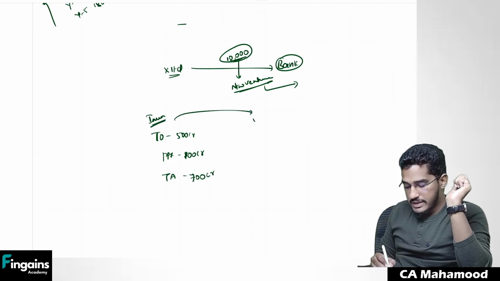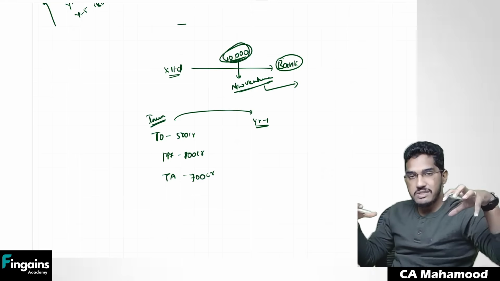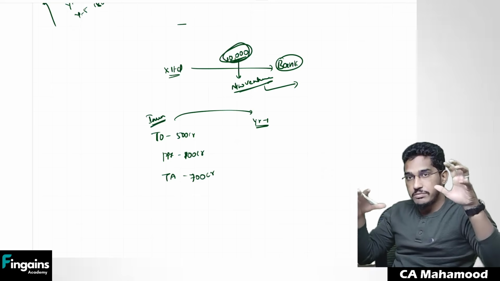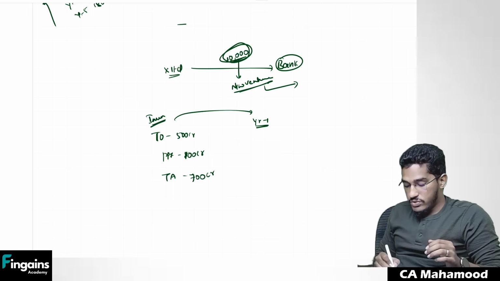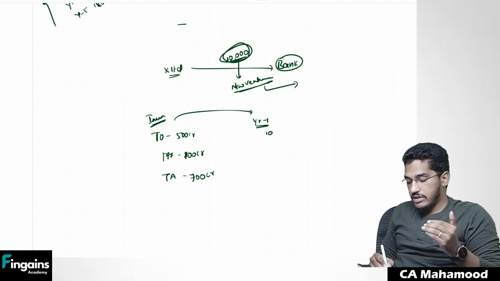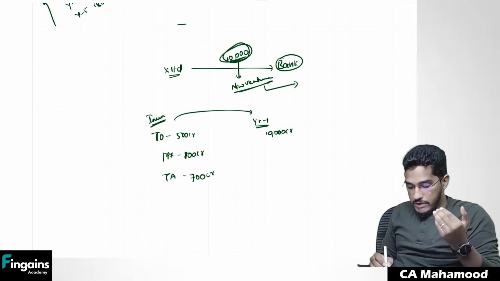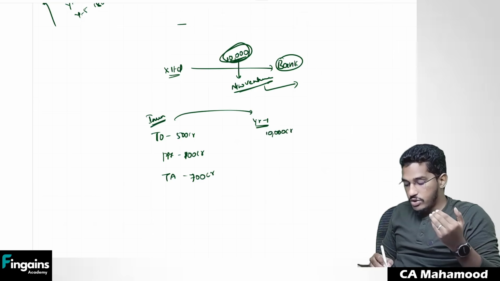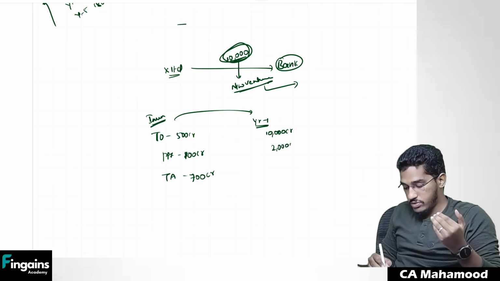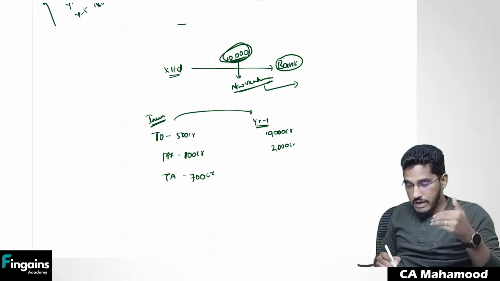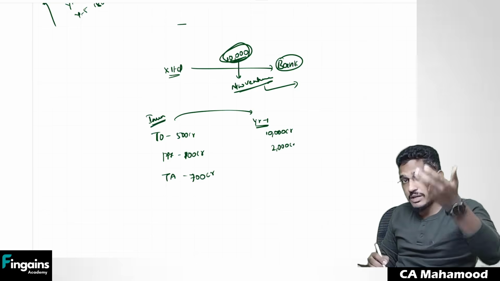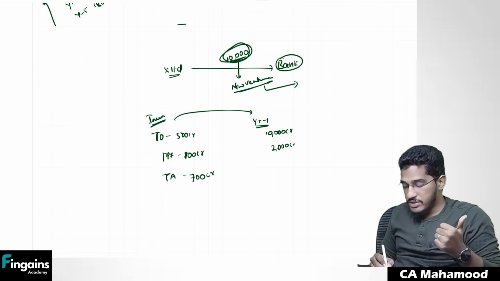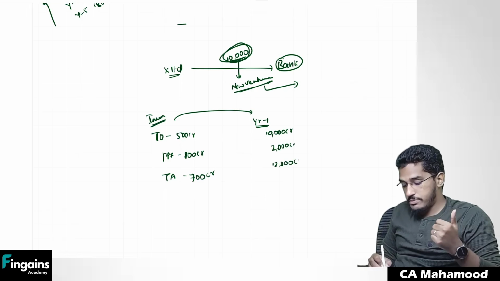Now what the company is saying is, in the next 1 year, if you give us the loan of this 10,000, we will invest in one plant and machinery, and using that, we will launch one new product in the market. That product will become successful, and in year 1 our turnover will become 10,000 crores. Our profit will increase from 100 crores to 2000 crores. Our assets are 700 crores currently, but if you give us the loan of 10,000 crores, we will invest all that money in acquiring plant and machinery, and our assets will become 12,000 crores.